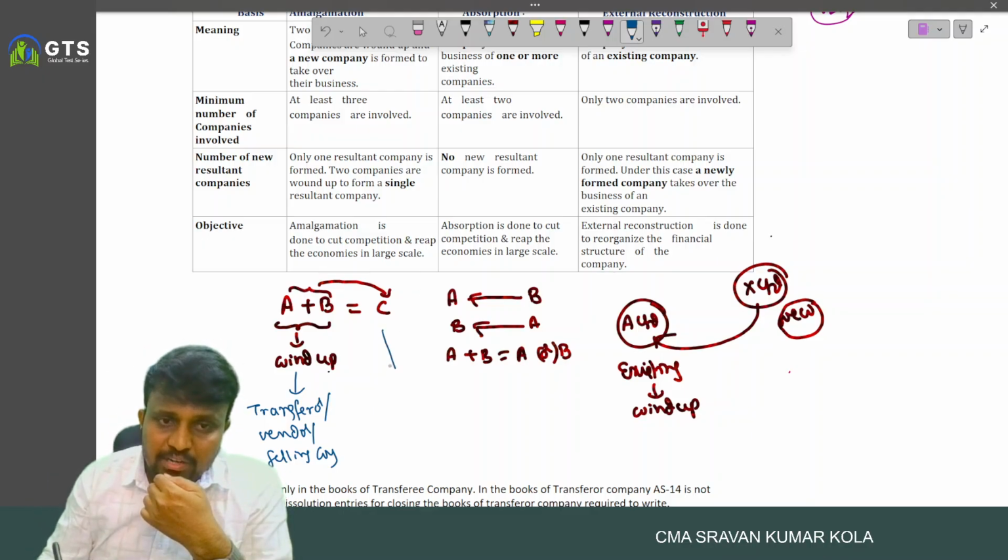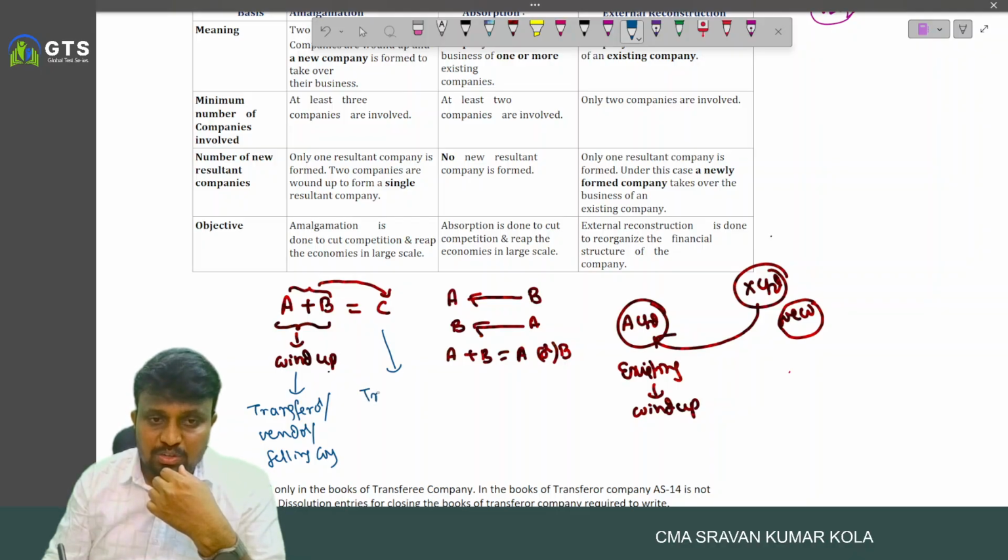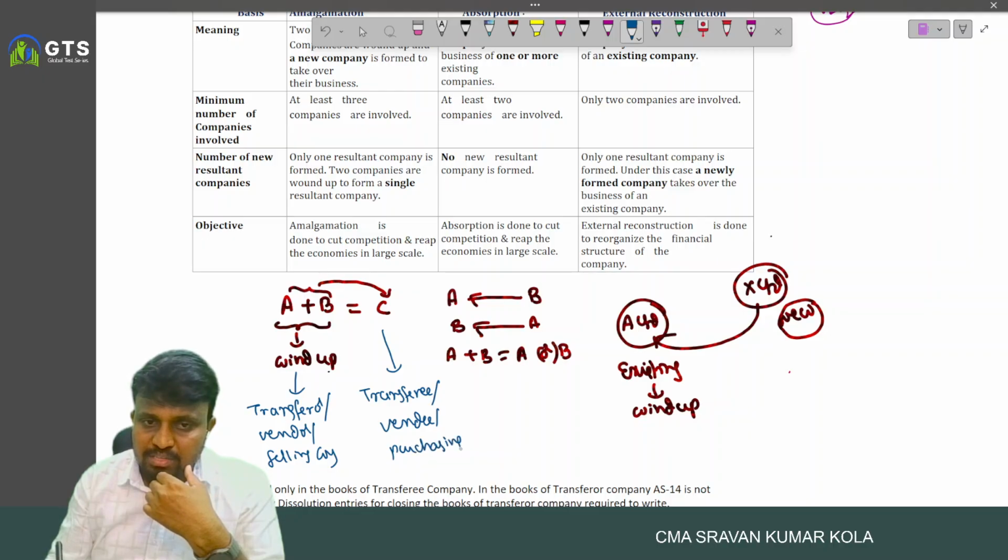The company to whom the business has been transferred is called the transferee or vendee or purchasing company.